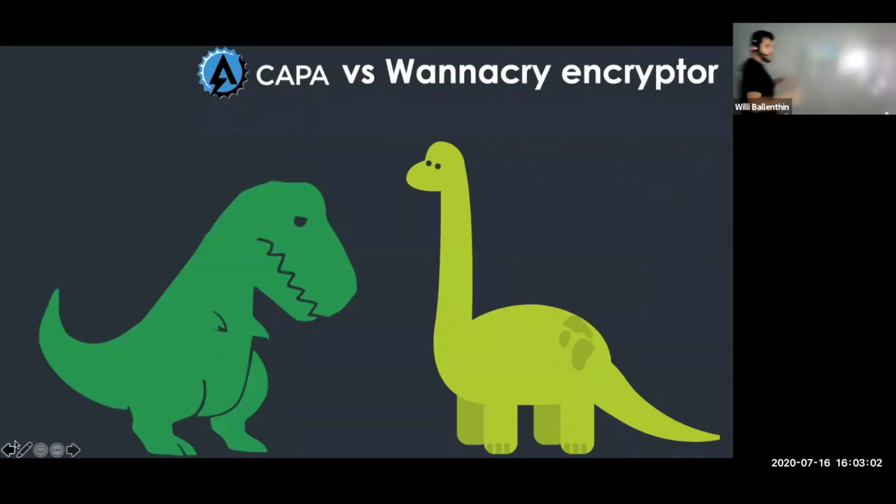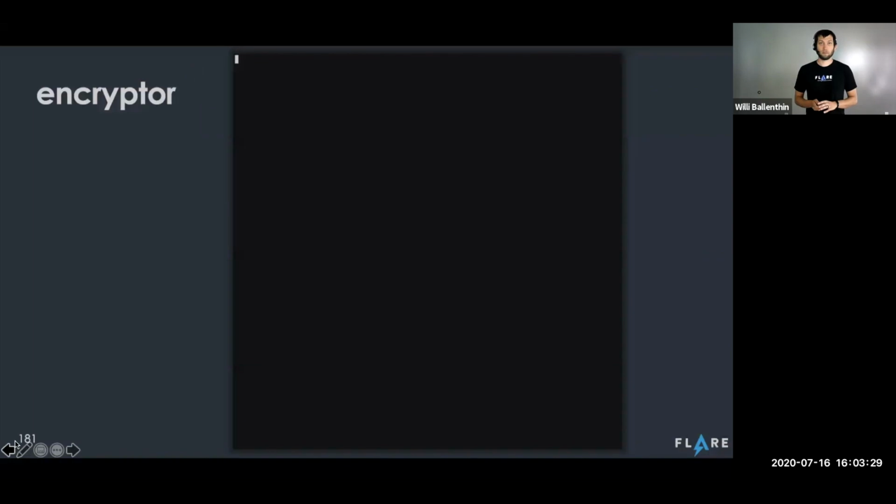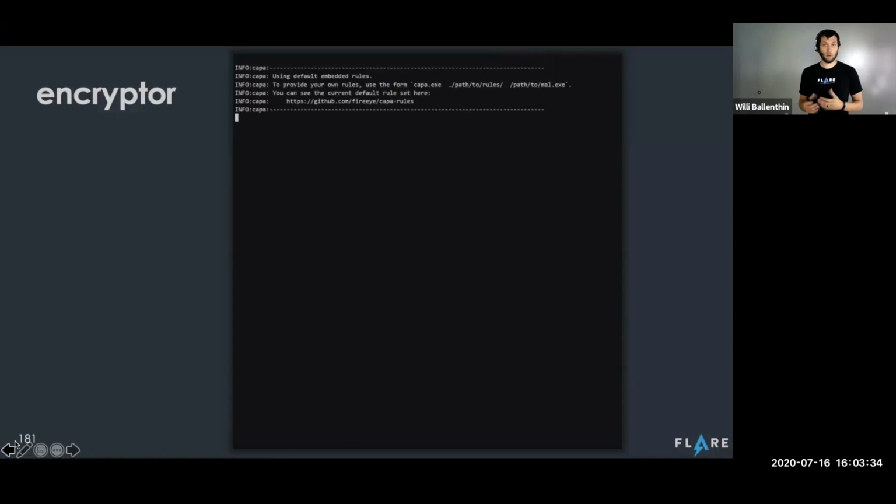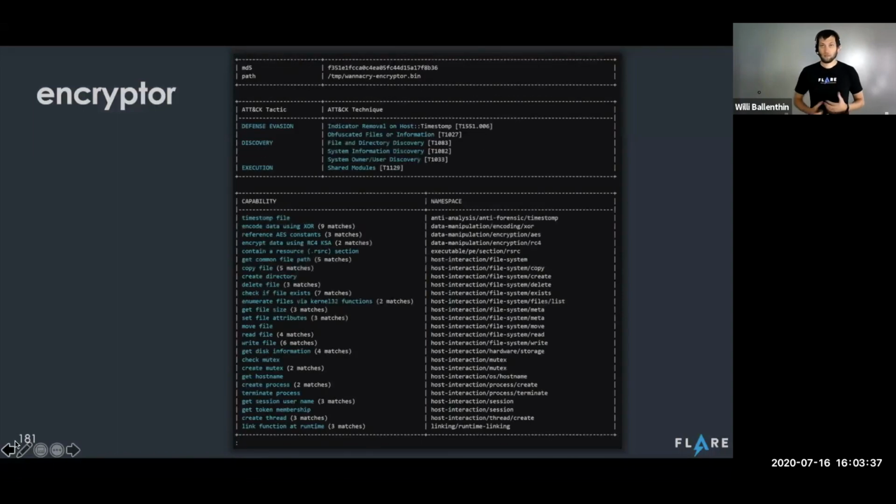So Moritz has done a great job of bringing us behind the curtains, showing us how Kappa works. With these new details, we can go back and take another peek at another example and see some of the more advanced features and uses of Kappa. For this example, again, we're going to take that other part of WannaCry, the encryptor component, the part that destroys systems. We're going to run Kappa from our terminal, pointing it towards the WannaCry encryptor. It's going to process for a couple seconds, not that many, and get us our output.